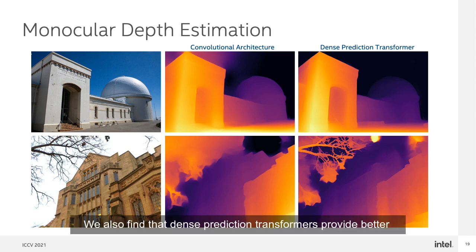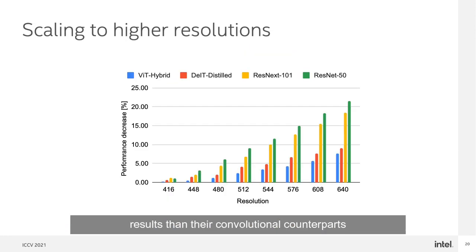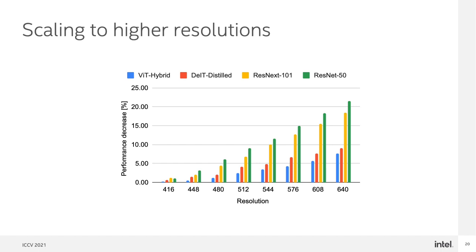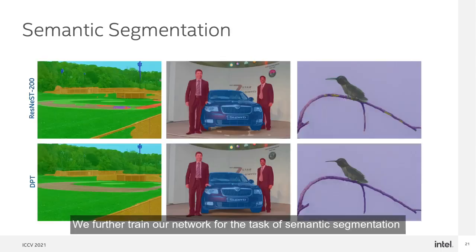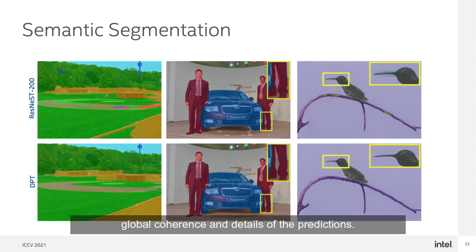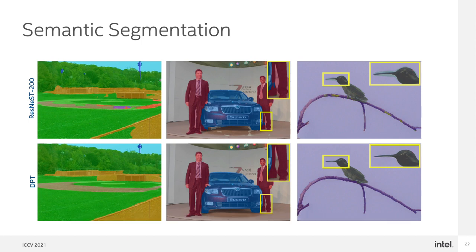We also find that dense prediction transformers provide better results than their convolutional counterparts when performing inference at higher resolutions than the training resolution. This is an effect that can likely be attributed to their global receptive field size. We further train our networks for the task of semantic segmentation on the ADE20K and Pascal Context semantic segmentation datasets. For this task, we again observe clear improvements in terms of global coherence and the details of the predictions.